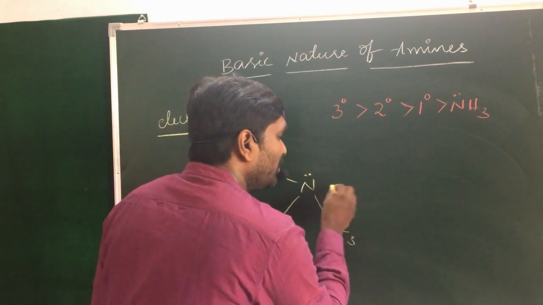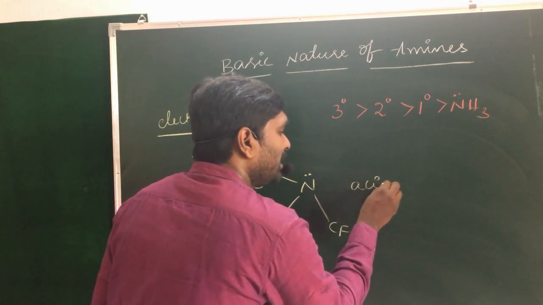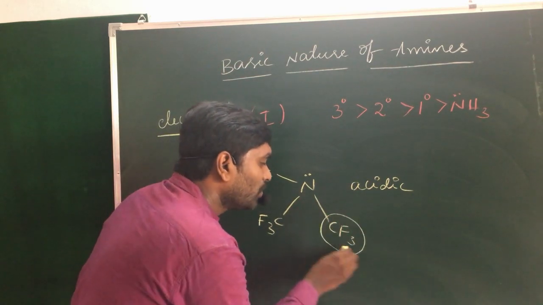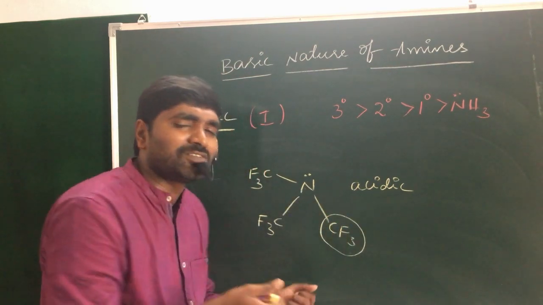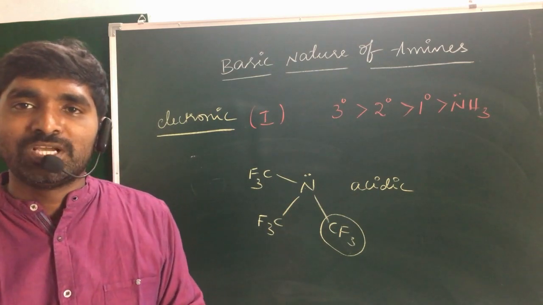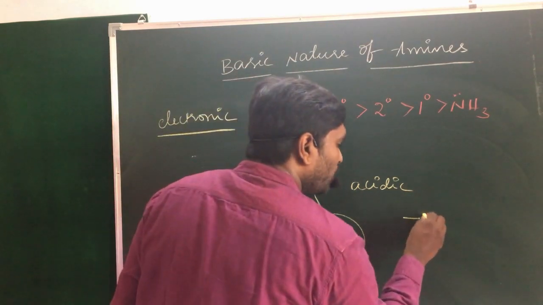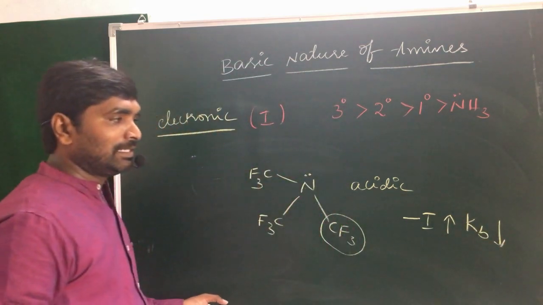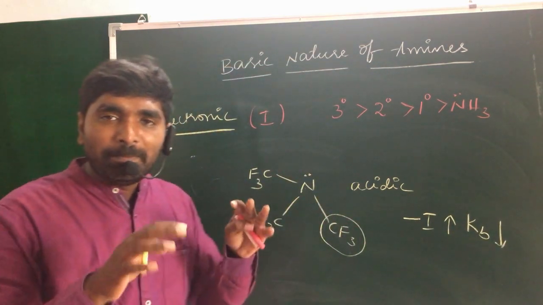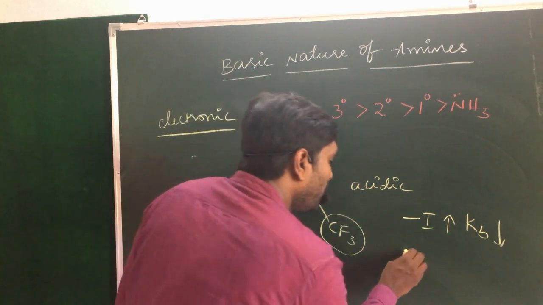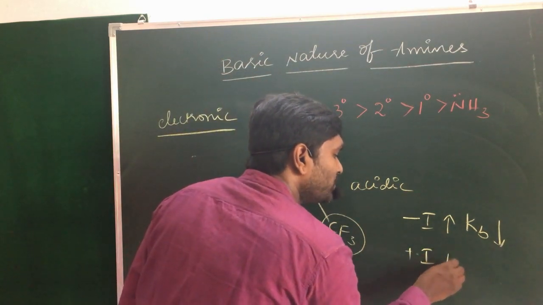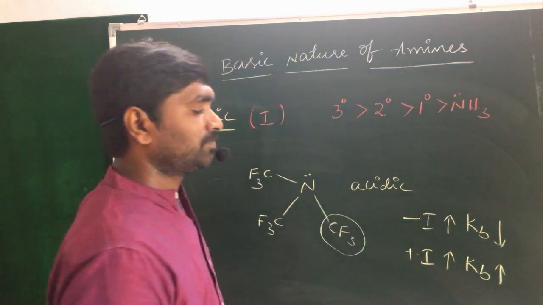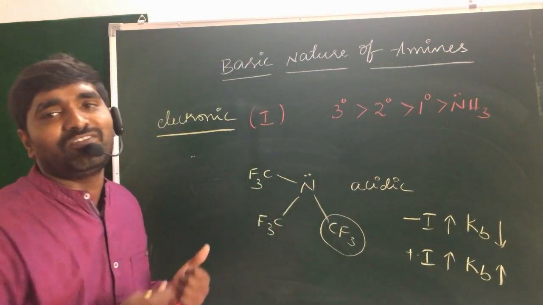CF3 is one of the strong electron withdrawing groups. Hence, as the minus I groups increase, the Kb value decreases. That means basic character decreases. If the plus I groups increase, Kb value increases. So that is the electronic factor.